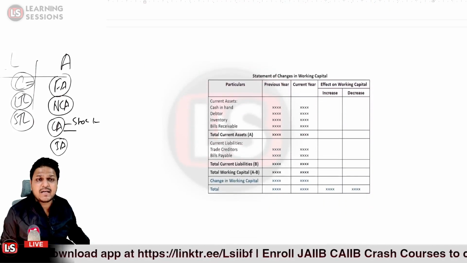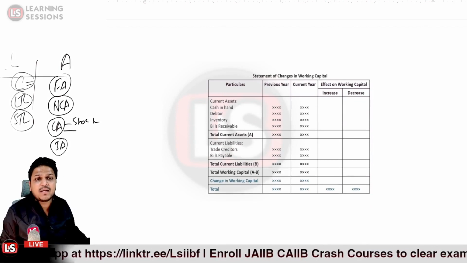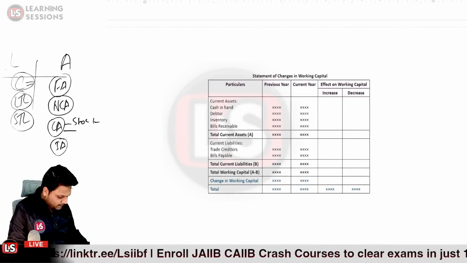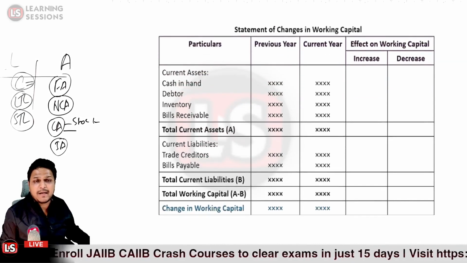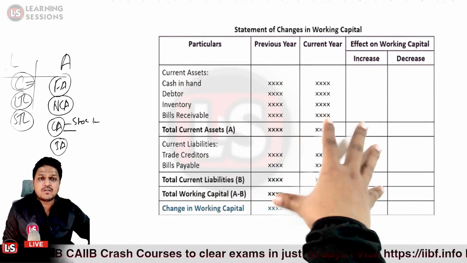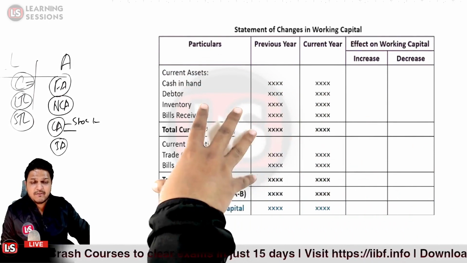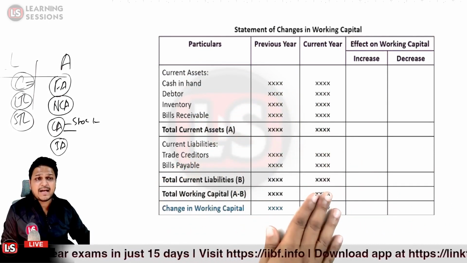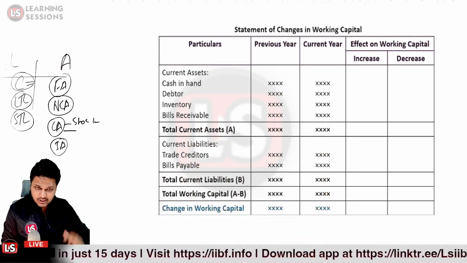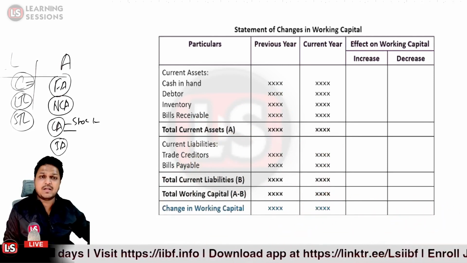Now let's understand the statement of changes in working capital. I'm just zooming it in. Just look at the pattern over here. On the first side we have the particulars, then the previous year and the current year, and then we go for the change, whether it is increasing or decreasing.